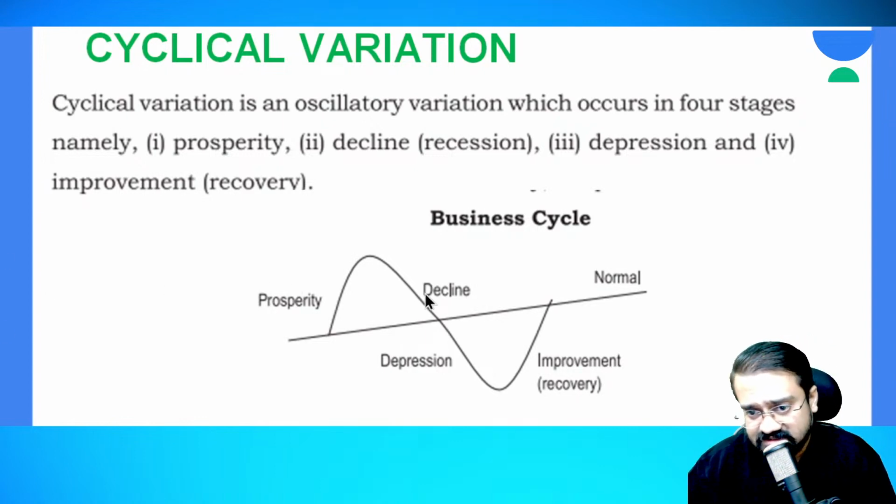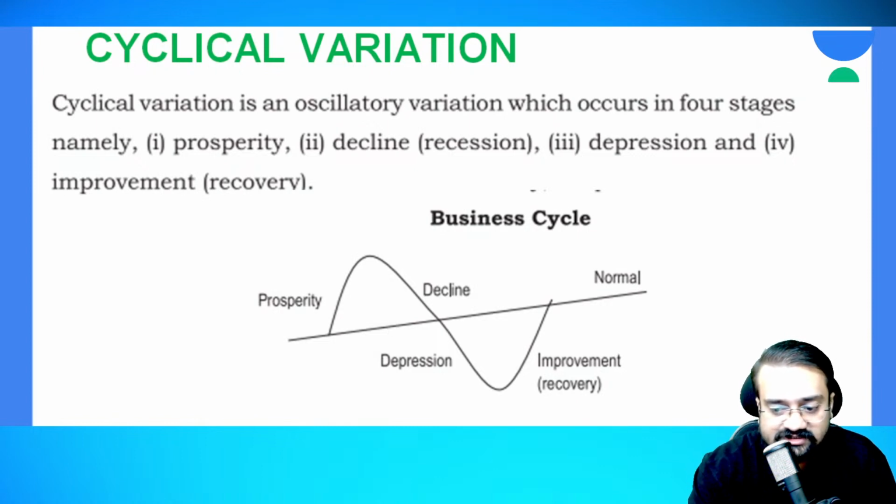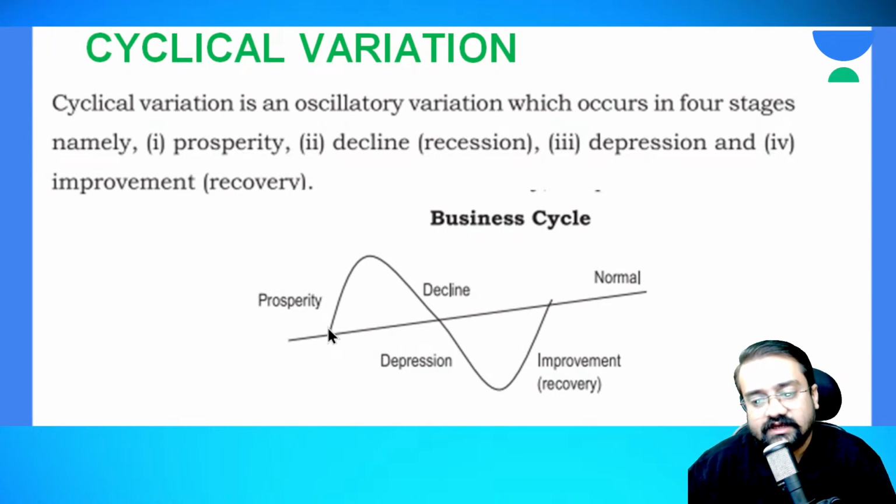Okay, so this is also one of the important questions in your components of time series. Okay, is it clear? If you have any doubts, you may ask. Any other doubts regarding the cyclical variation?